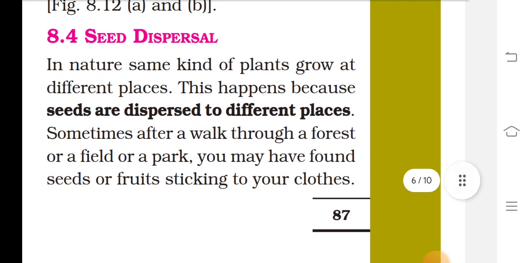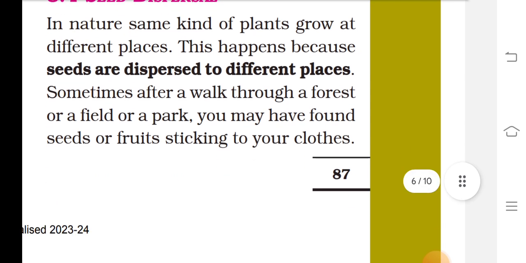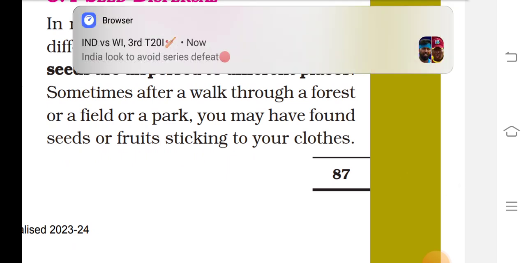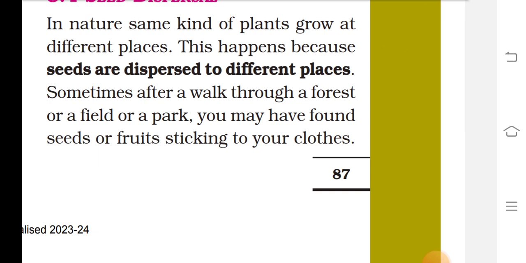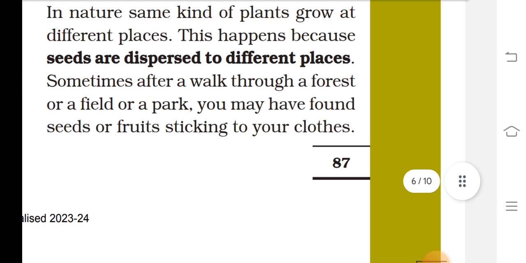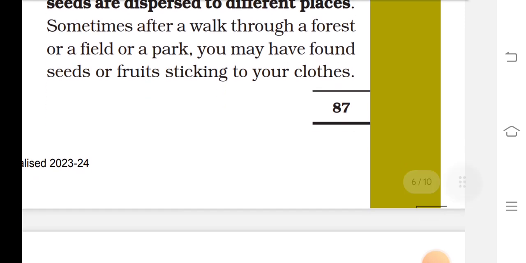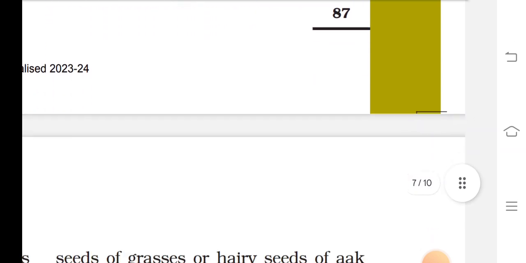Seed dispersal. In nature, the same kind of plant grows at different places. This happens because seeds are dispersed to different places. Sometimes after a walk through a forest, field or park, you may have found seeds or fruits sticking to your clothes.